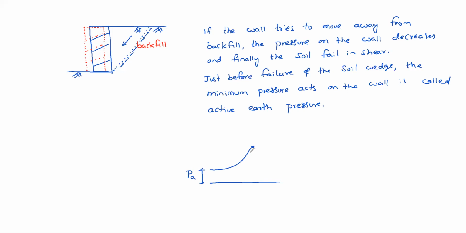Suppose there is no displacement of the wall, then what happens? Whatever earth pressure is there is called at rest earth pressure. Sometimes the wall may move towards the backfill, then earth pressure increases and finally it attains a value and failure takes place. That earth pressure is called passive earth pressure, PP. So the second one we'll see is passive.